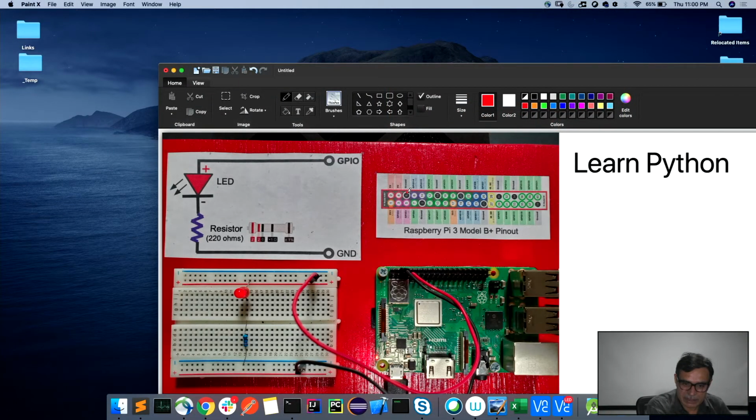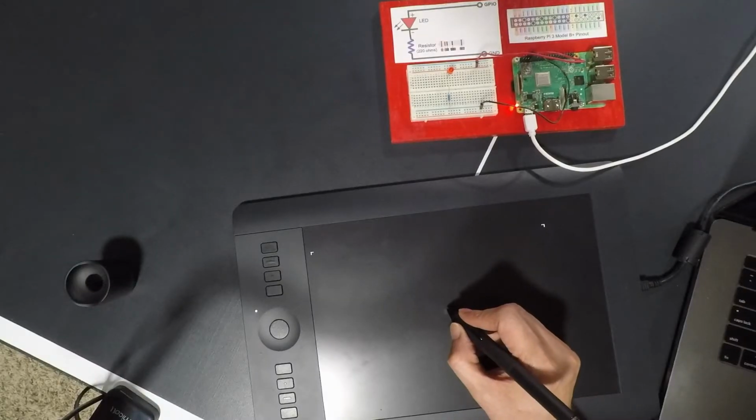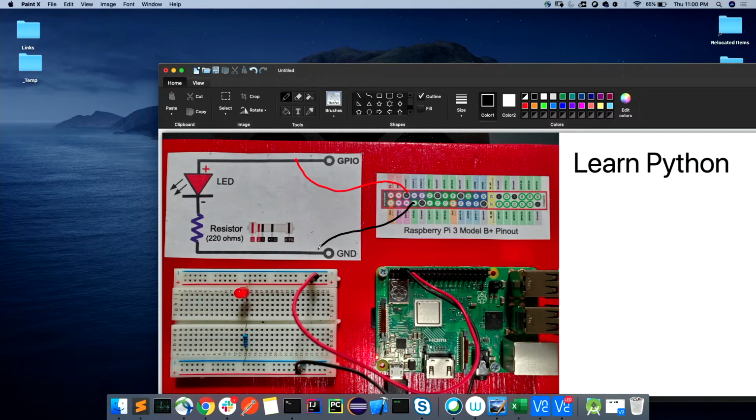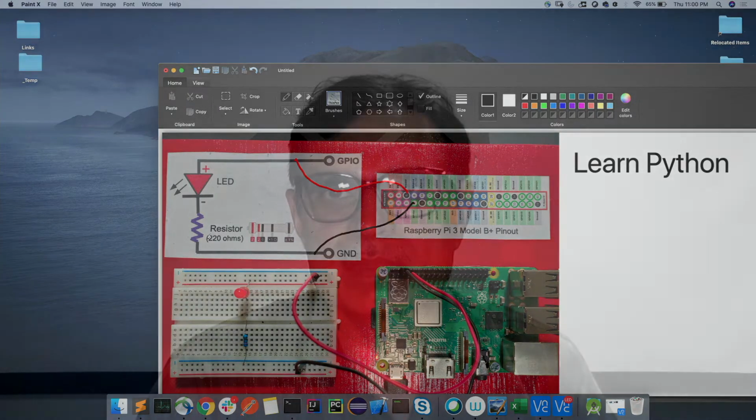We will attach pin number 6 to the positive terminal of the LED, and we are going to attach pin 7 to the ground terminal of the LED through the resistor.